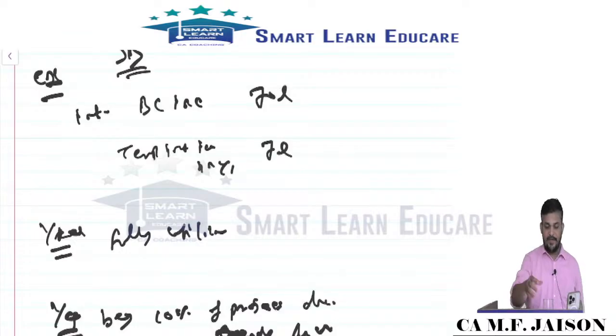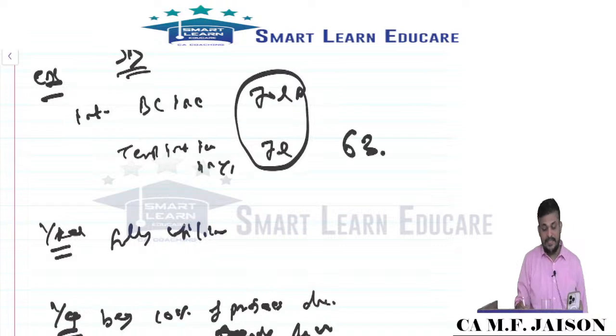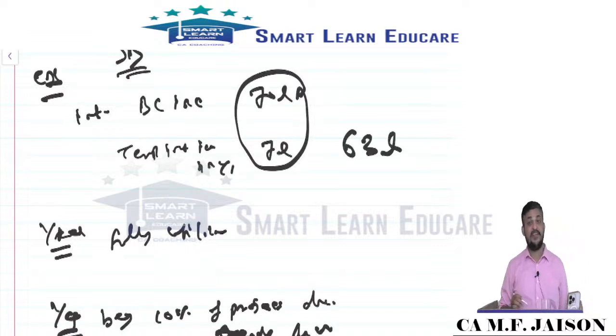Anybody? Okay, for specific borrowing, 70 minus 7, it is 63 lakhs that will be capitalized in first year.